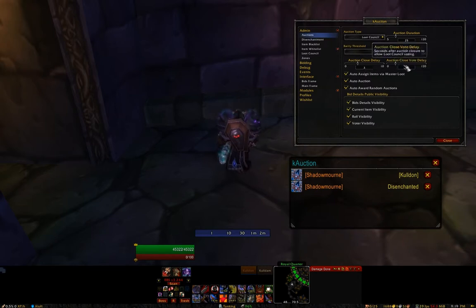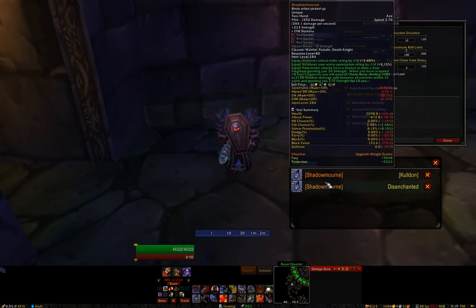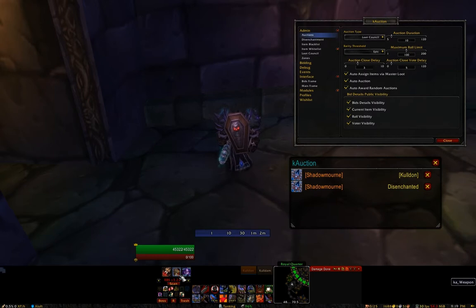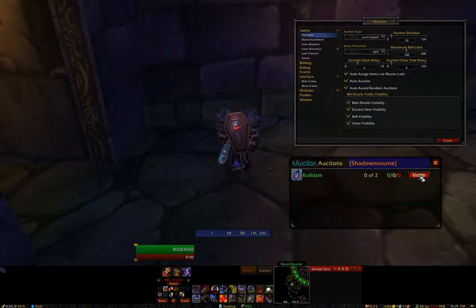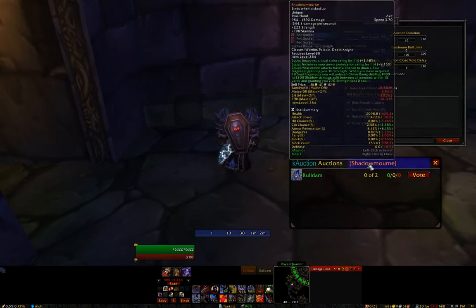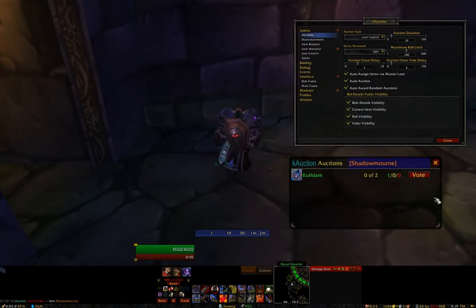The auction close vote delay is the amount of time after the auction ends with which loot council members are allowed to vote. So I'm going to set this to just 5 seconds, for example, and the duration to 10, so you can kind of see it in action. So I'm going to make an auction here. I'm going to bid. You can see it's about 5 seconds until the auction closes. So I'm still allowed to vote. And if I go back, the auction is now closed, and I still have a vote for a few seconds. Now it's gone away because that delay finally ended.